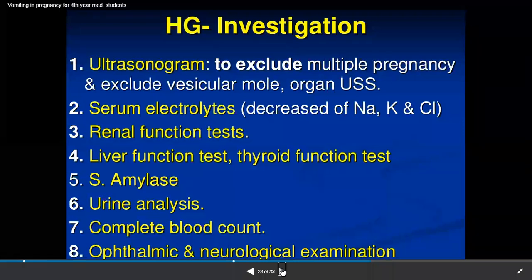Then the liver function test, and the thyroid function test. Then serum amylase, then urine analysis, then complete blood count, and ophthalmic and neurological examination. Because what we see is that it is associated with thiamine deficiency, so we should do the ophthalmic and neurological examination in case of hyperemesis.